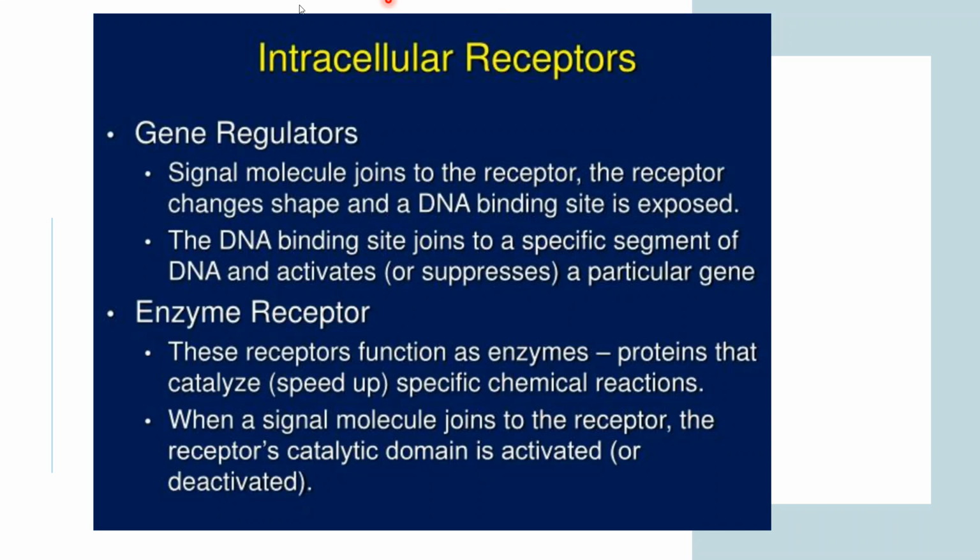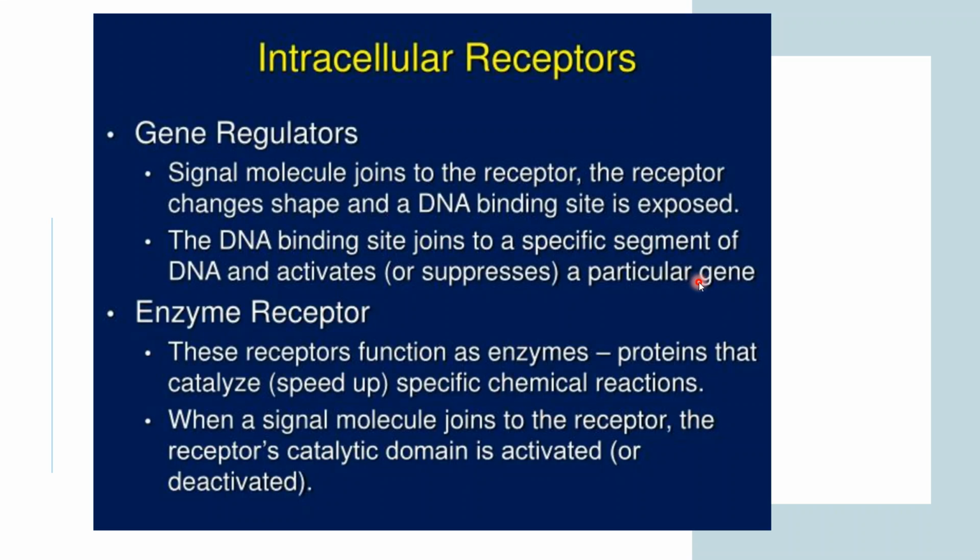First of all, how the intracellular receptors work. There are gene regulators and enzyme receptors. First, gene regulators: the signal molecule joins the receptor, which changes shape, and a DNA binding site is exposed. The DNA binding site joins to a specific segment of DNA and activates a particular gene.